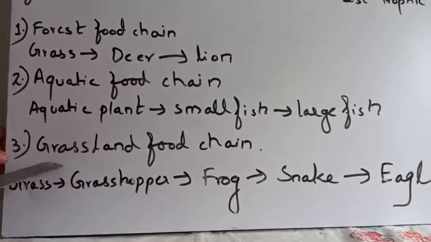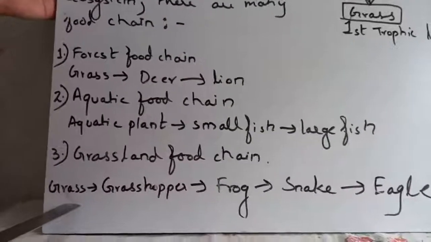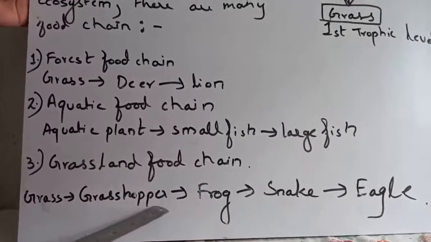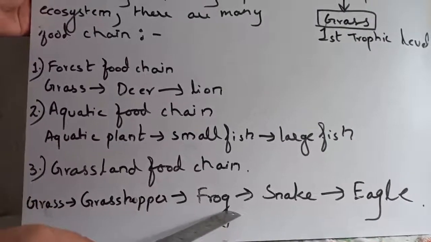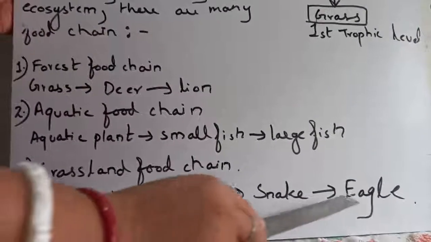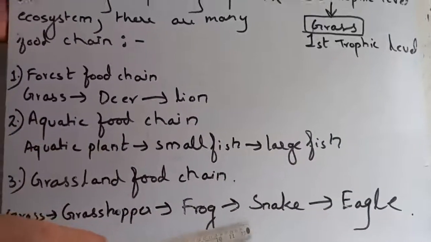Now last, grassland food chain. Grass, that is producer, is eaten by grasshopper. Grasshopper is eaten by frog and frog is eaten by snake and snake is eaten by eagle. So these are some examples of food chains.